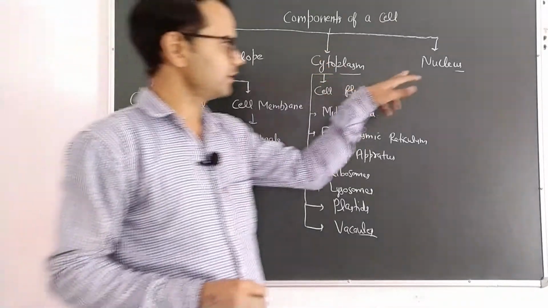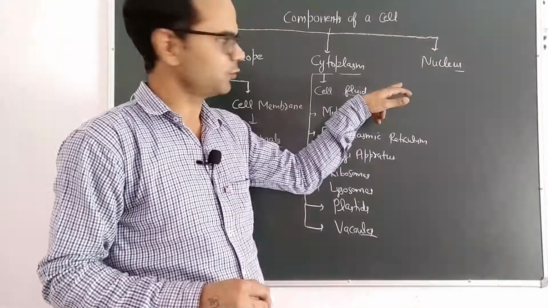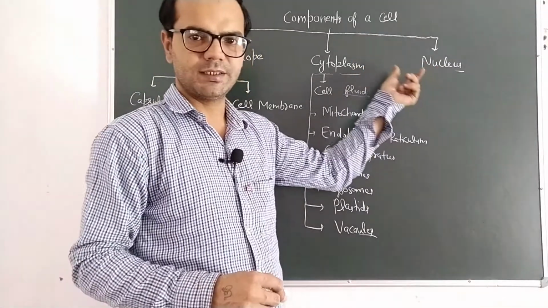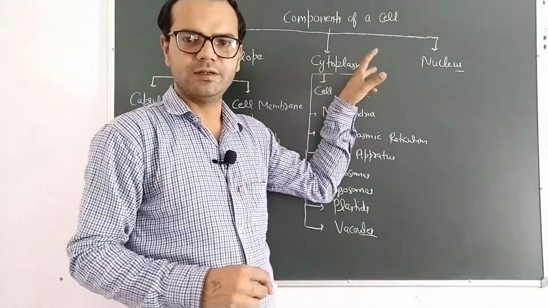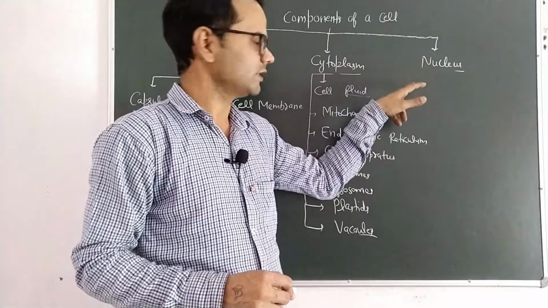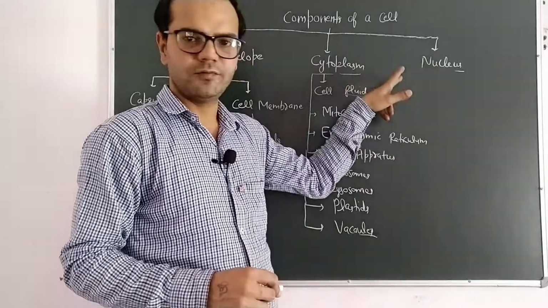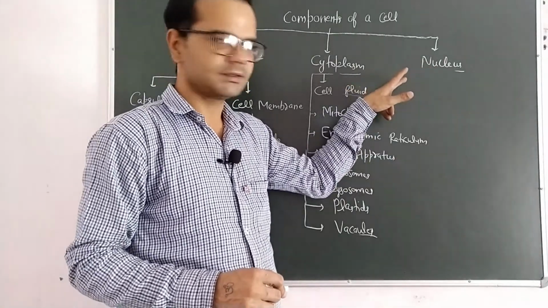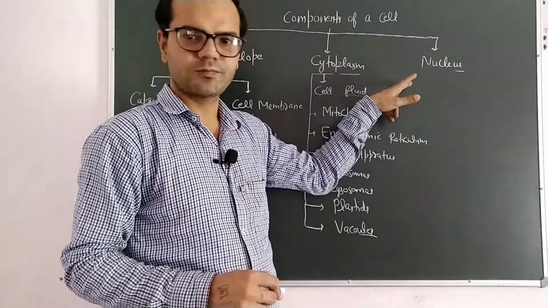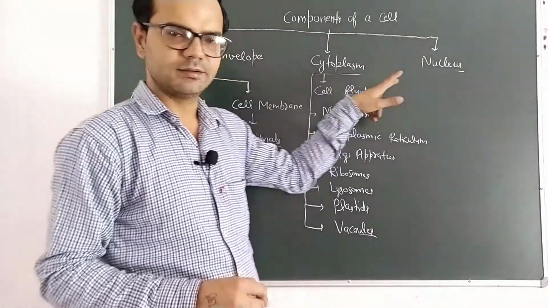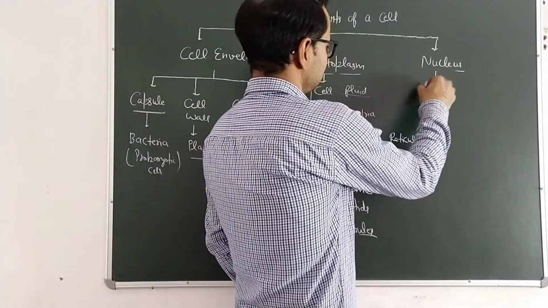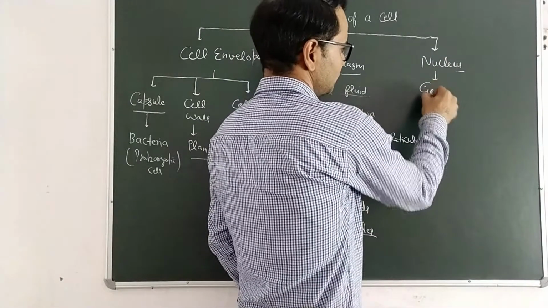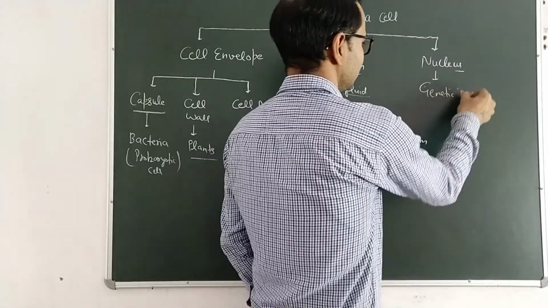And the third component of the cell is the nucleus. Nucleus is that important part of the cell. If the nucleus is removed from any cell, then the cell will die. So this nucleus basically stores the genetic information of a person. Nucleus contains chromosomes and DNA. So it is the genetic information of the cell.